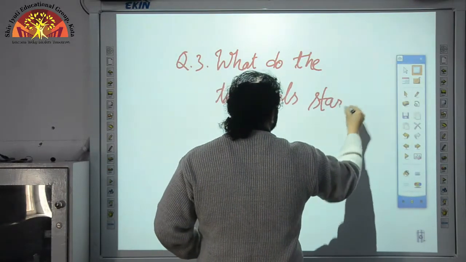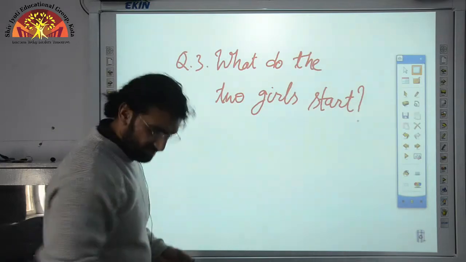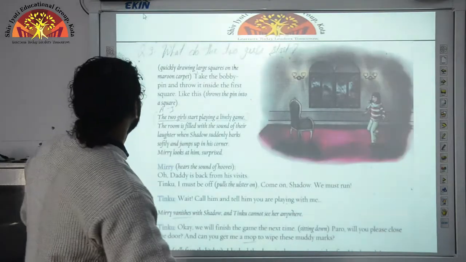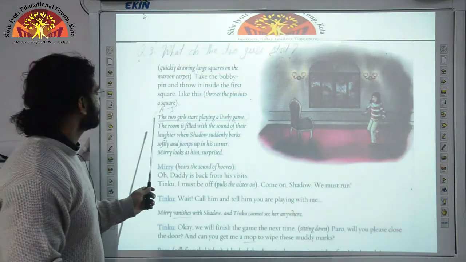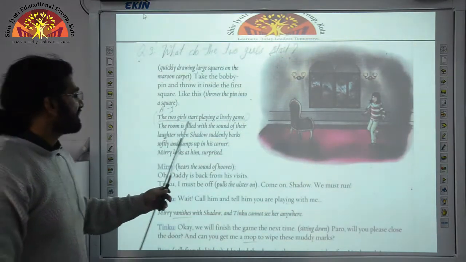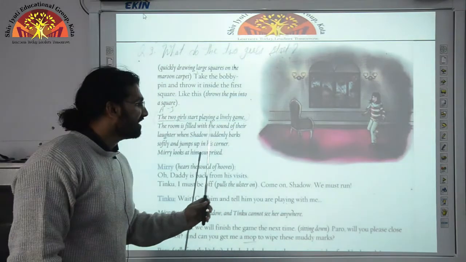What do the two girls start? Here is our answer. You can mark the answer here. The two girls start playing a lively game.